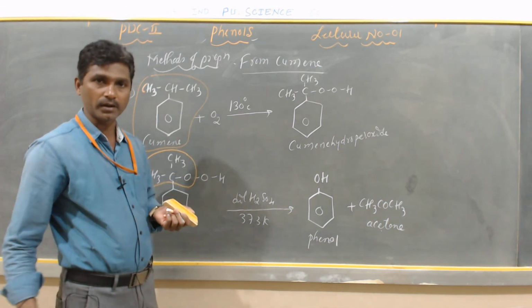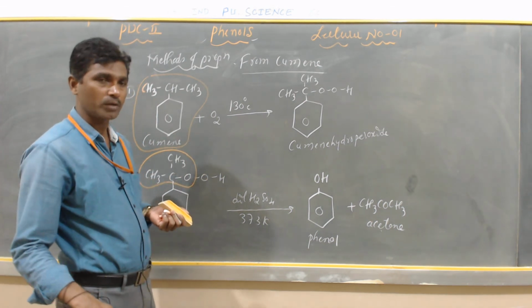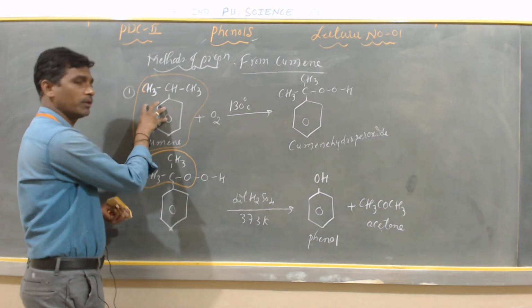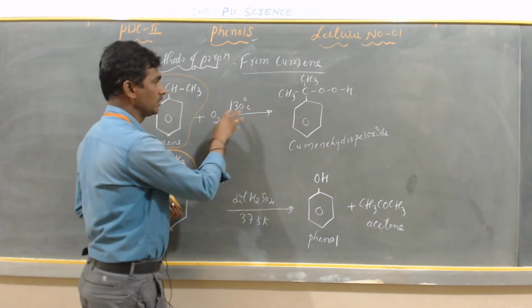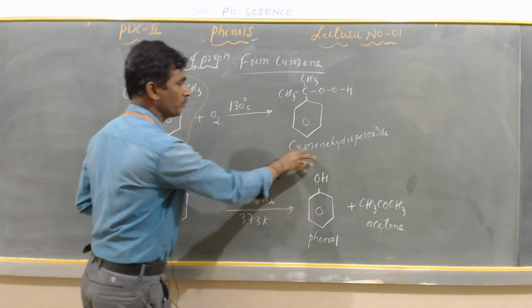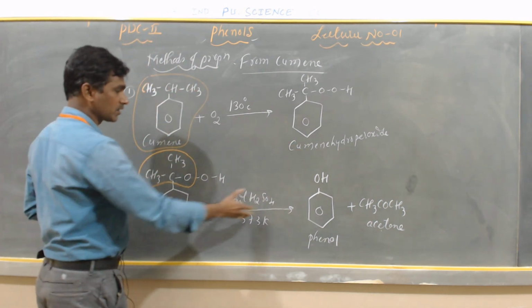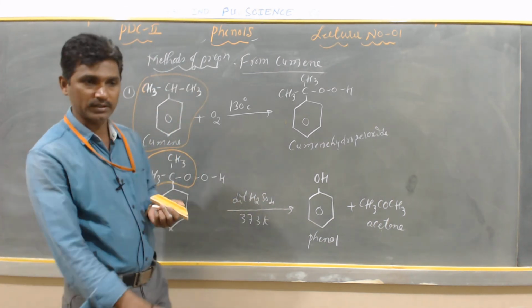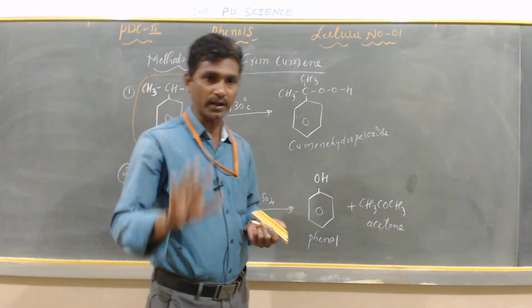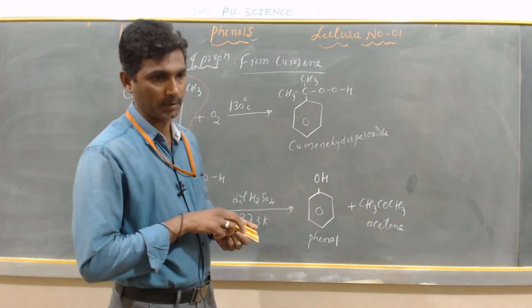How do you prepare phenol? Explain the manufacture of phenol by the cumene process. First you take cumene. Next it is oxidized in the presence of air. It gives cumene hydroperoxide. This cumene hydroperoxide is converted to phenol and acetone when it is treated with dilute H2SO4 at 373 Kelvin, my dear students. So this is the third method of preparation.